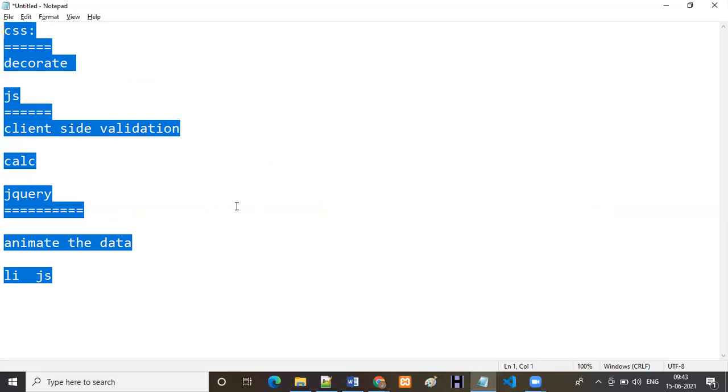With the help of jQuery we can also do validations, but that is an advanced thing I will show you in the regular sessions. So this is the thing.